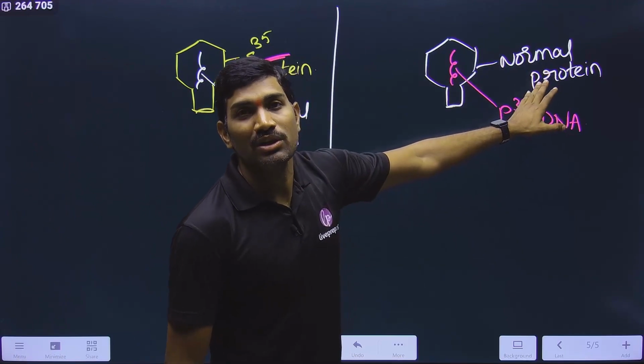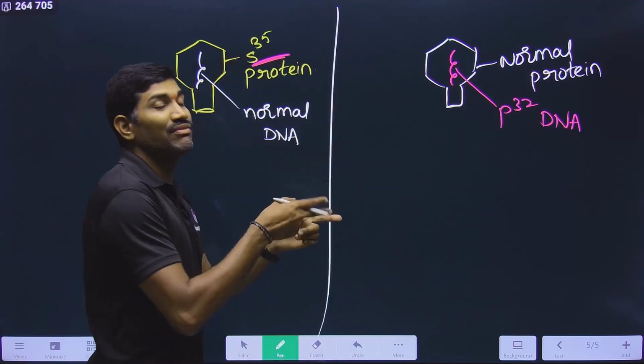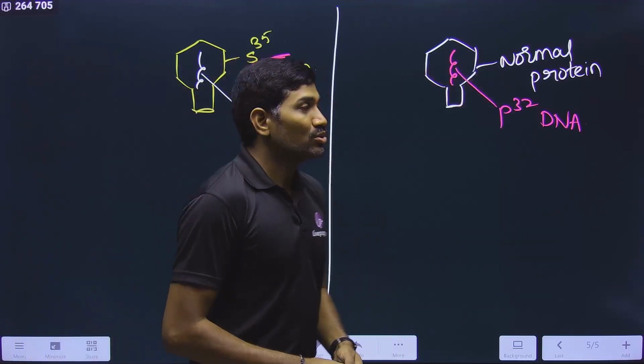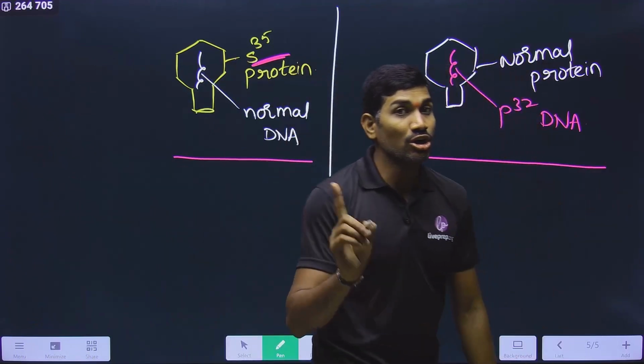It is not present in the protein coat. That's why you are using this. So in this way, it is called a specific labeling. Specifically, only one is labeled so that the other one is normal. So in this way, some viruses are like this, some viruses are like this, not all viruses.